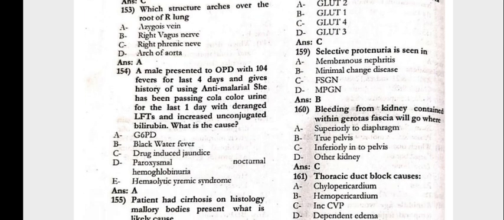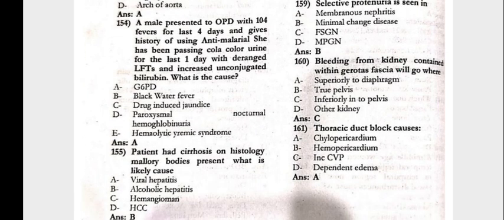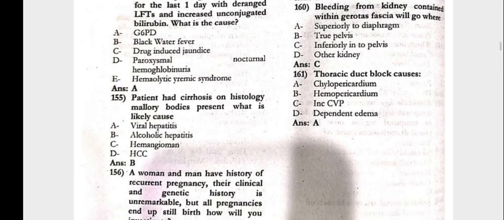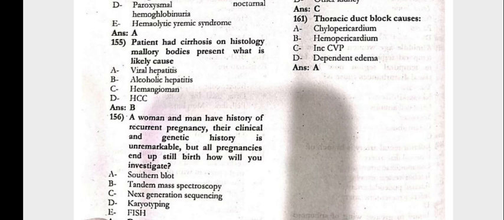The male presents with the fever 104 for the last 4 days and gives history of using antimalarials. He has been passing cola colored urine for the last 1 day with the deranged LFTs and increased unconjugated bilirubin. That is the G6PD deficiency. The patient has the cirrhosis, in the histology Mallory body is present. What is likely cause? There is alcoholic hepatitis.